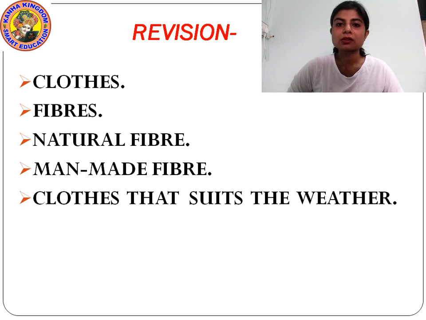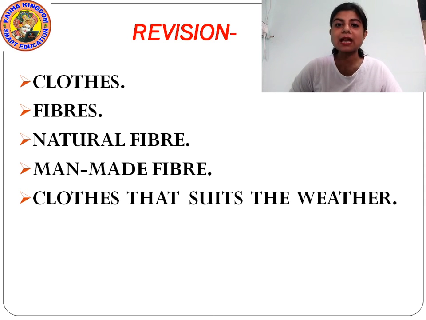So in summer days we wear summer clothes like t-shirts, shorts, skirt, blouse, etc. In winter days we wear woolen clothes like sweaters, muffler, jacket, socks, scarf, gloves, etc. And in rainy days we wear raincoats, boots, hats, which all are made from waterproof materials. Understood?